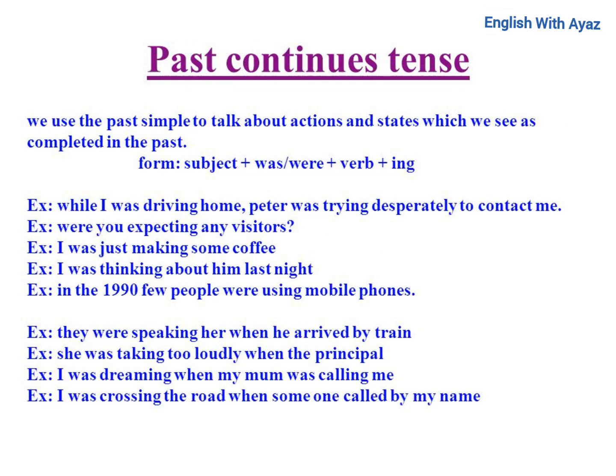Past continuous tense. We use the past simple to talk about actions and states which we see as completed in the past. Form: subject plus was or were plus verb plus ing. Ex: While I was driving home, Peter was trying desperately to contact me. Ex: Were you expecting any visitors? Ex: I was just making some coffee. Ex: I was thinking about him last night.